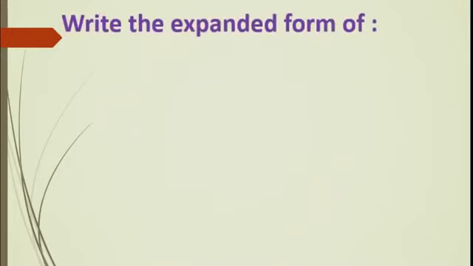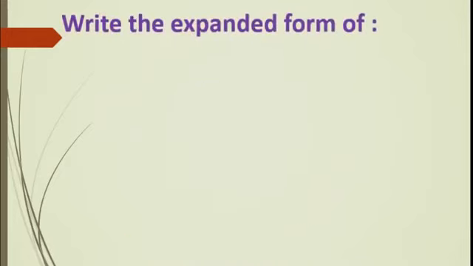Students, we will see the expanded form of 878, 963 and 707. We will see how we write the expanded form. See, 8 is in the hundreds place, so it is 800 plus 70 plus 8, because 8 is in the unit place.